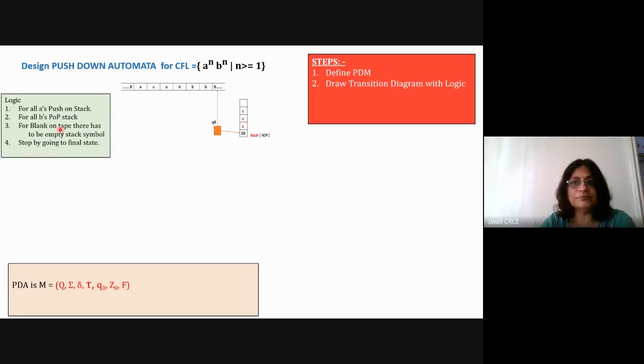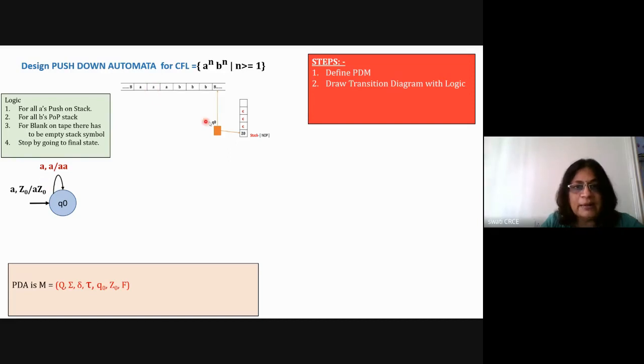This is my logic. So write down your logic, because everyone may solve the problem in a different way and there may be different solutions for the same problem. You have to explain your logic here so that the examiner, whenever checking your question paper, will come to know what logic you have followed. So write the logic, then start drawing the transition diagram. Start from Q0. I'll say that for the first A, it is added onto the stack and Z0 is changed to AZ0. Then read the next A.